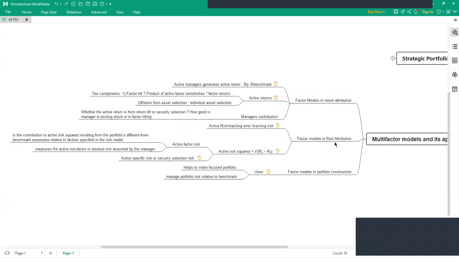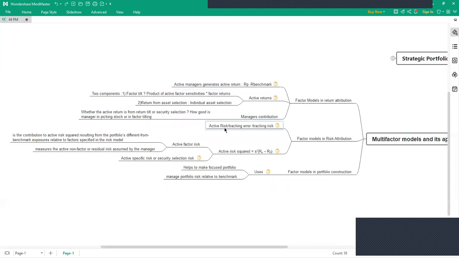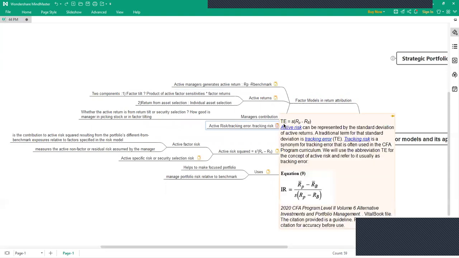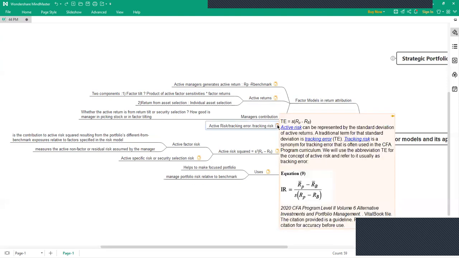Now let's go to the risk attribution. Like how you calculated active return, in the same manner or a little different manner, we calculate active risk. Active risk, tracking error, and tracking risk are all one and the same thing. It's basically standard deviation of active returns, like how the active return fluctuates over a period of time, that is being calculated by active risk.